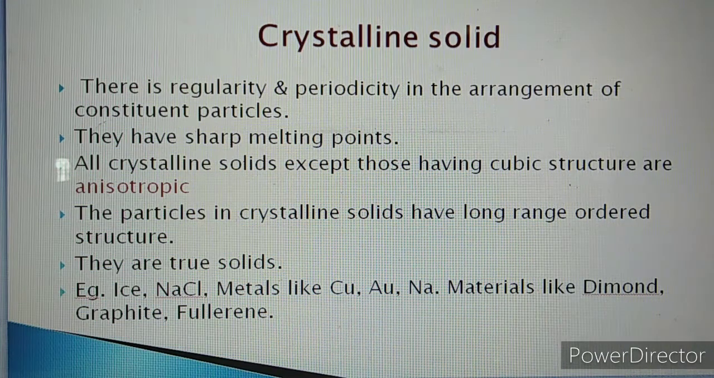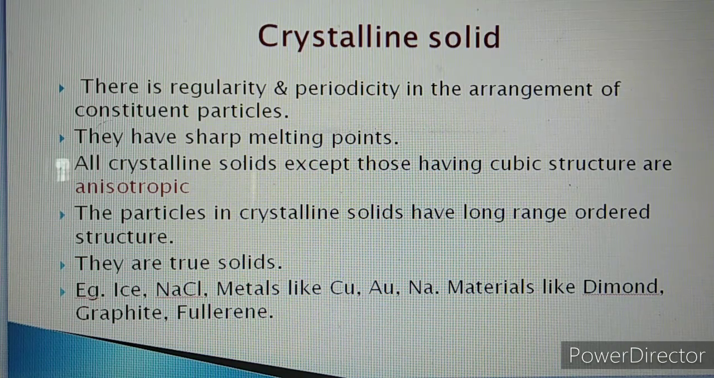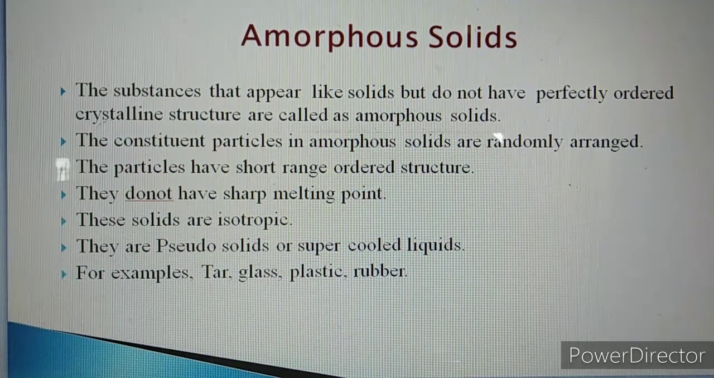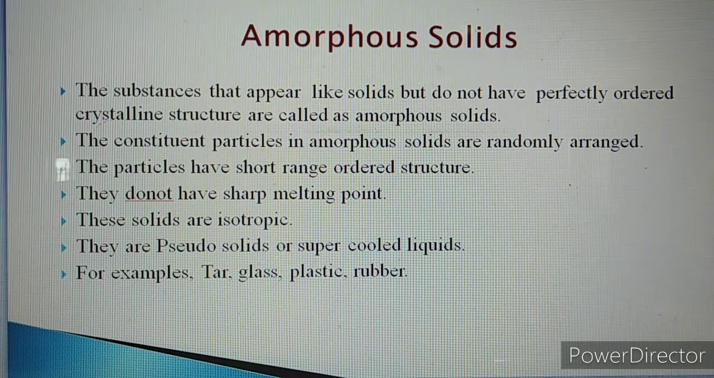These are the examples of the crystalline solid. The second one is amorphous solid. So may I repeat again, what are amorphous solids? The substances that appear like a solid but do not have a perfectly ordered crystalline structure are called amorphous solids. So in amorphous solids, the constituent particles are not arranged perfectly. The constituent particles in amorphous solids are randomly arranged.